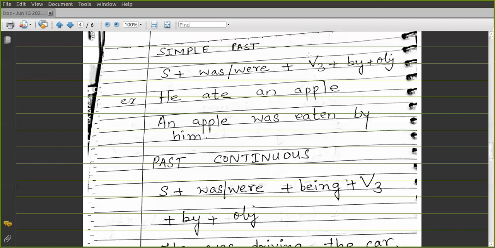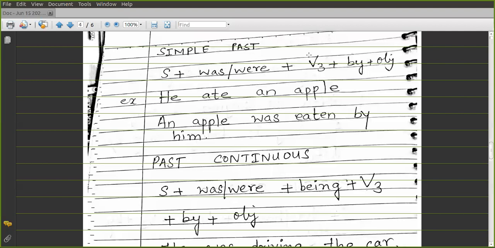So in passive, you have to remember that we don't change the tense. If you look at the active sentence, he ate an apple, this is a sentence in the past tense. And an apple was eaten by him, this is also in the past tense. So we don't change the tense. We only use the V3 and we use the helping verbs in between. An apple was eaten by him.